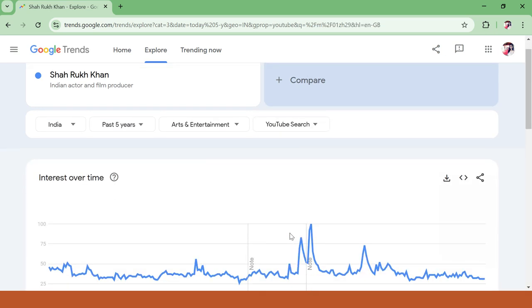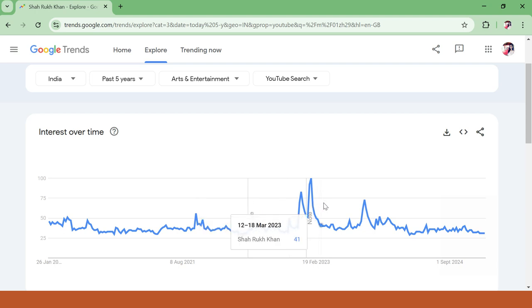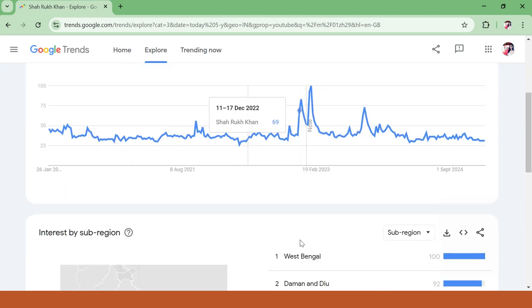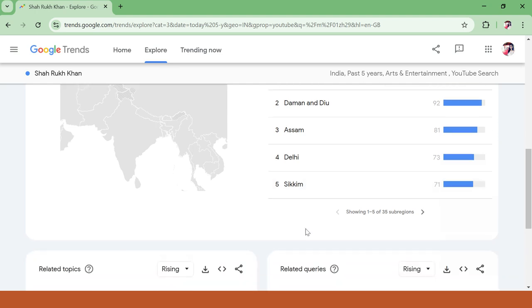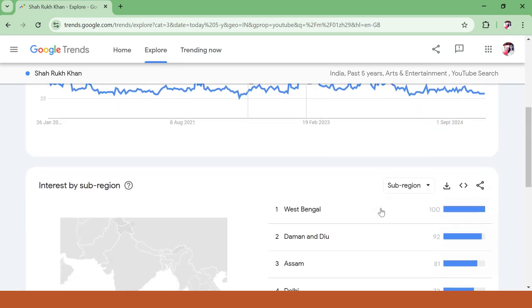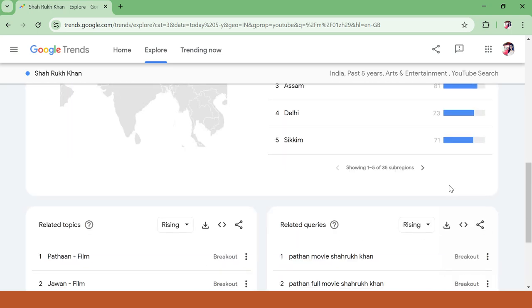For example, on YouTube search, it is showing me the trend like this. On this day the search was high and then it went back down. Here I will understand from which place the search is happening, like Andaman, Assam, Delhi. So I can go and download this data also, which can be useful for me.